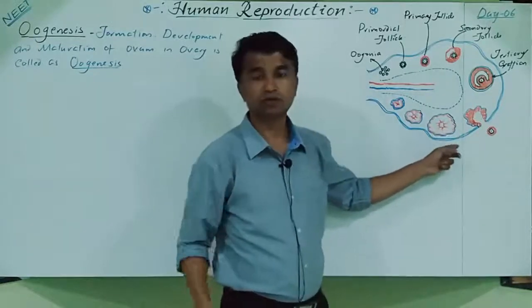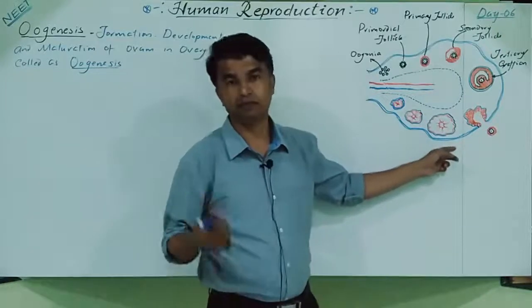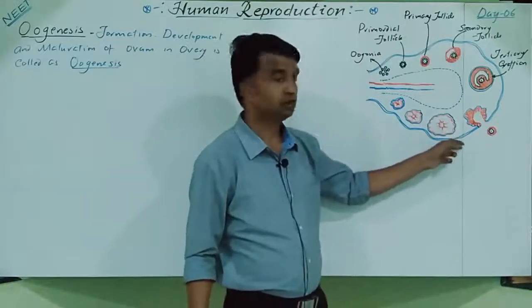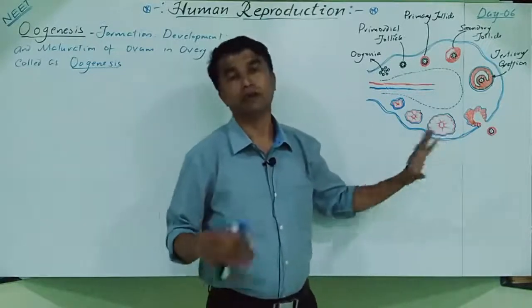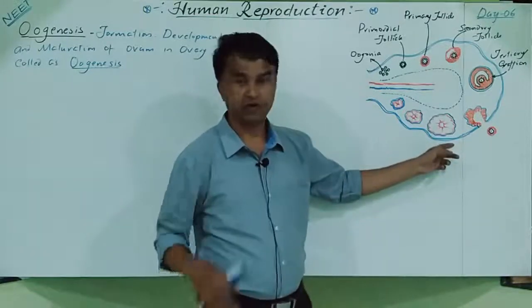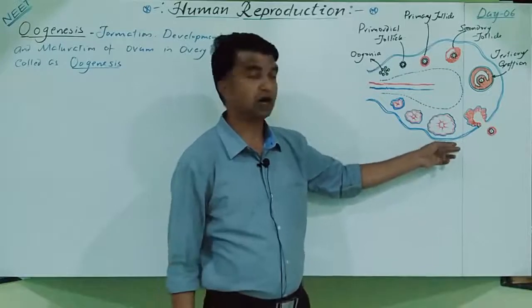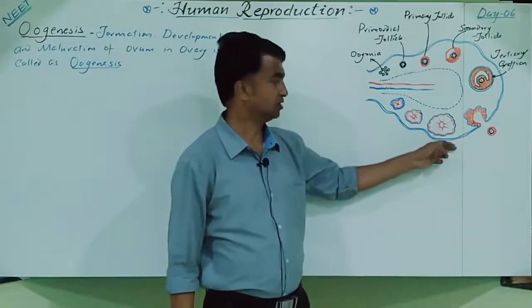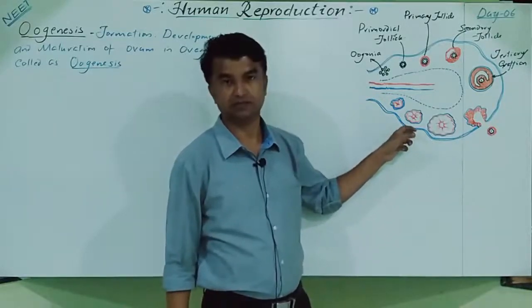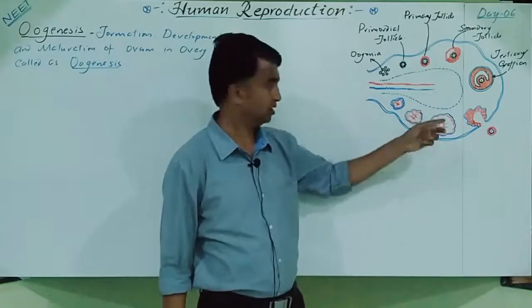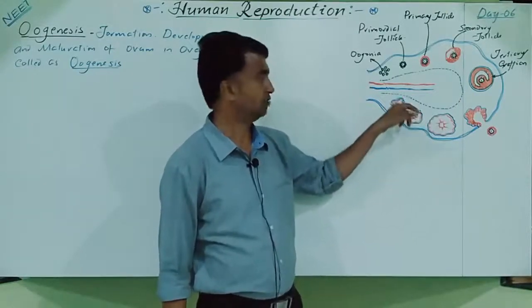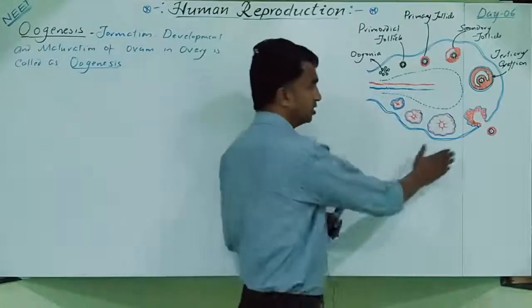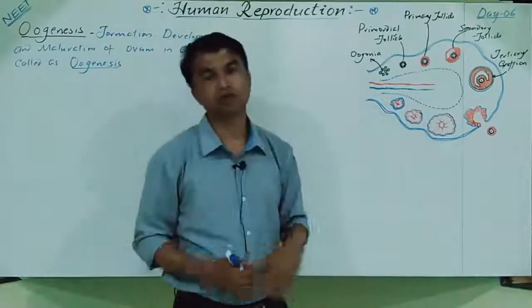Here, due to the deposition of the yellow pigment fluid, the lutein, this turns into corpus luteum. Corpus luteum means, based on fertilization or absence of fertilization, this corpus luteum will remain. Otherwise, it degenerates to corpus albicans. Yes, if fertilization does not occur, the same structure will degenerate and turn into corpus albicans. The further development we will cover in the menstrual cycle also.